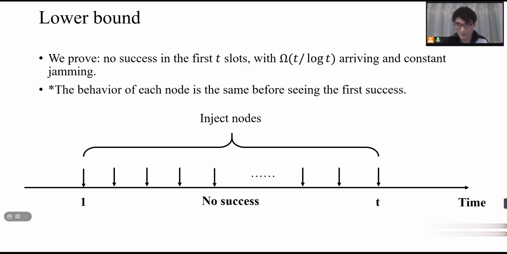And why do we need this stronger result? Actually, it has some advantages. Just imagine, each node that arrived in the interval will see no success until the end of the interval. And since their behavior is totally based on the feedback of the channel, and the channel always gives them the same feedback, that is 0, their behavior will be the same. That is, they will broadcast with the same probability after they get into the system in the first slot, and broadcast with the same probability after they get into the system in the second slot, and so on. And that will help a lot in our analysis of the lower bound.